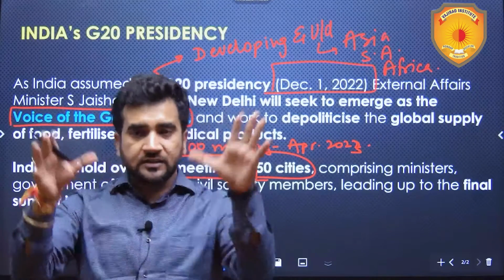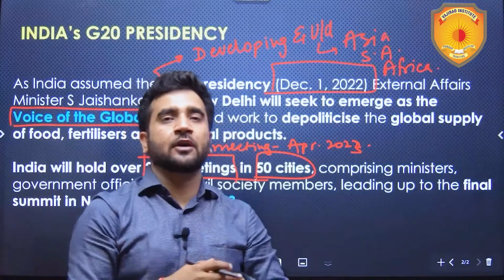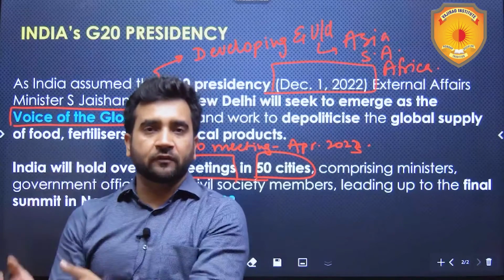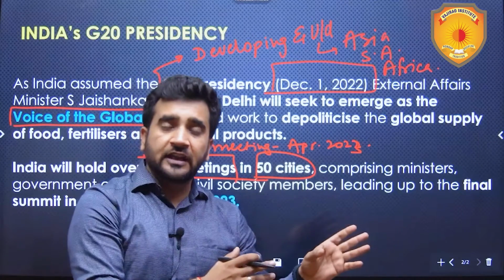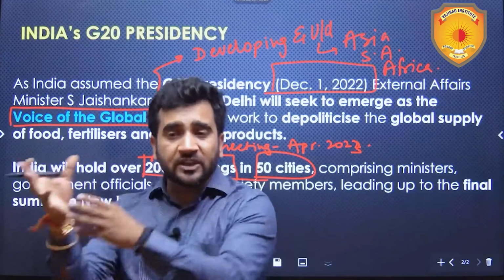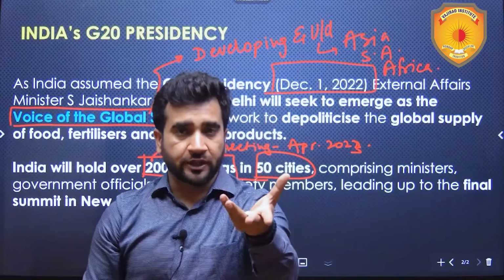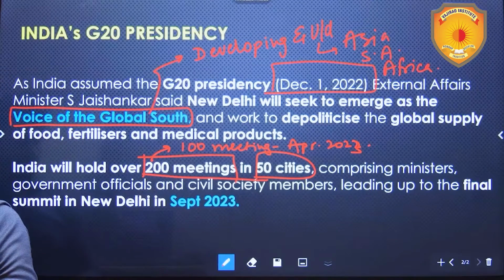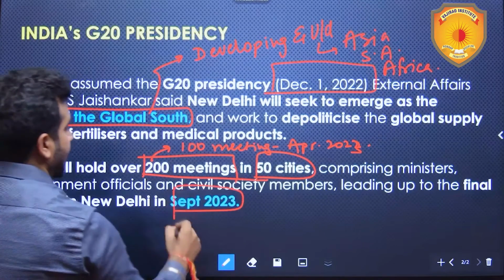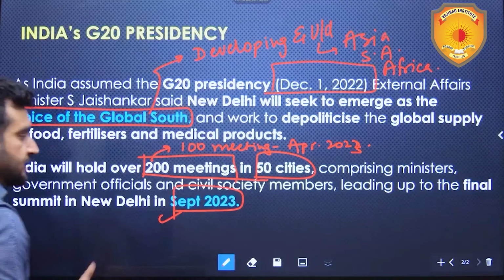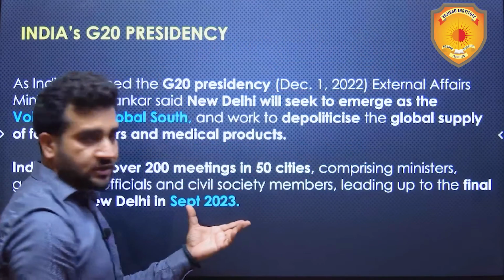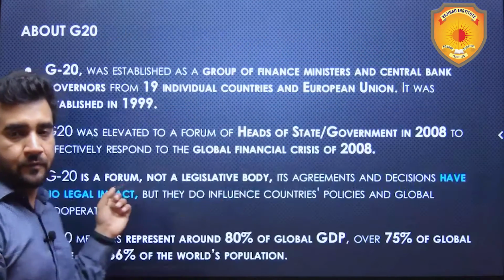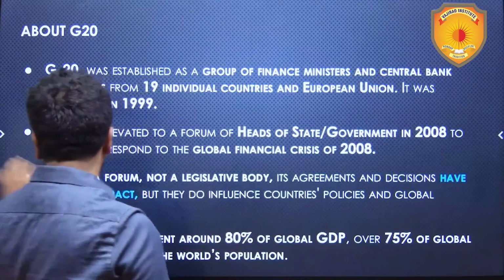Meetings of various groupings, like there was a meeting on business, the B20 it was called. We covered the G20 health ministers meet in the daily videos, so health was covered there. Meetings like these were there. And finally there will be this annual summit in September 2023, and 9th and 10th September are the chosen dates for the summit.